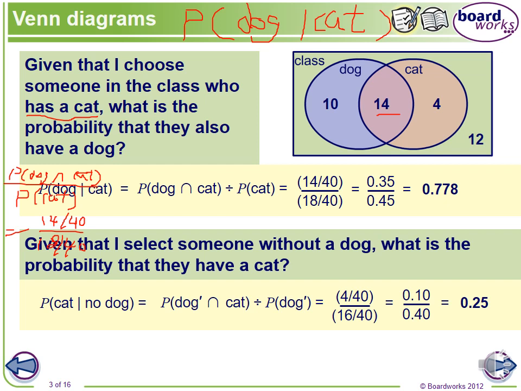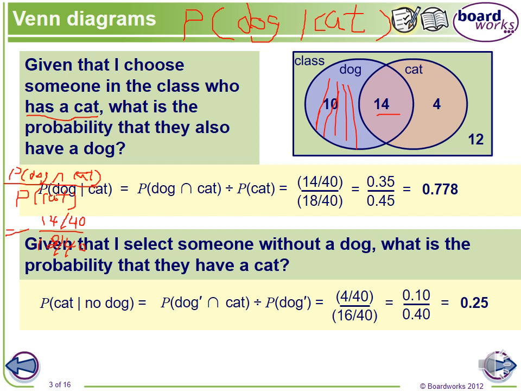My way is we don't know the formula. Let's say they only have a cat. So let's ignore all this dog part. We don't care about the people who only have a dog. What is the probability that they also have a dog? In this world, we only have this part, right?